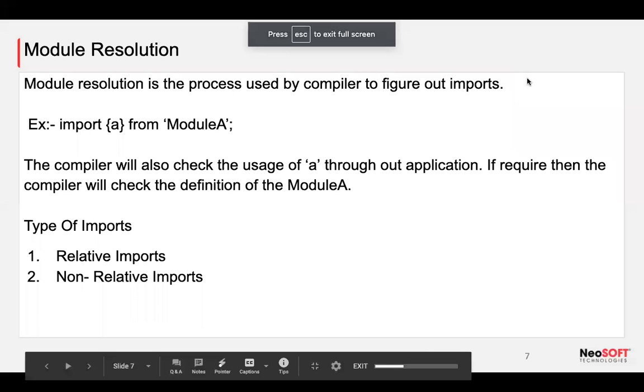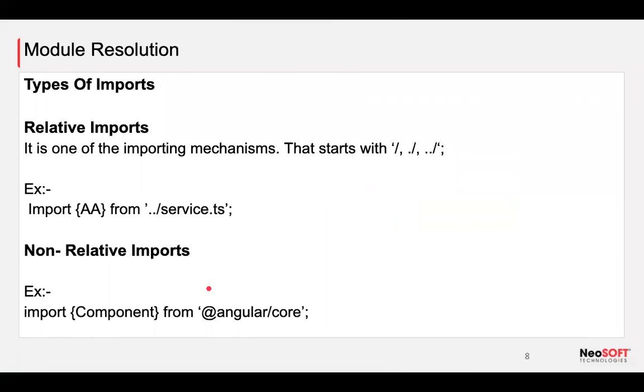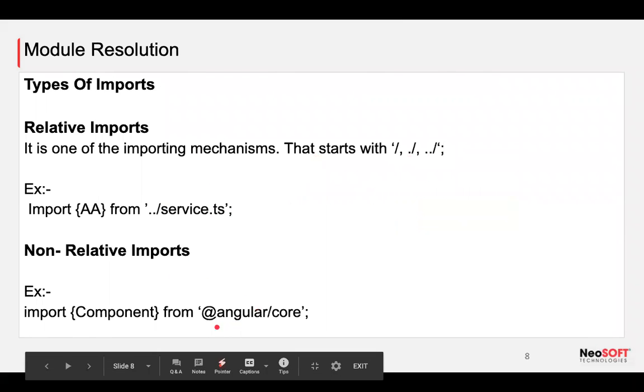Okay, now as we discussed, there are two different types of imports: relative import and non-relative import. What do you mean by relative import? Relative import is the path we are actually using in our application, like slash, dot slash, double dot slash, and all this stuff. Non-relative import is like Angular core, or React, where we are importing something. These two concepts are called relative as well as non-relative imports.